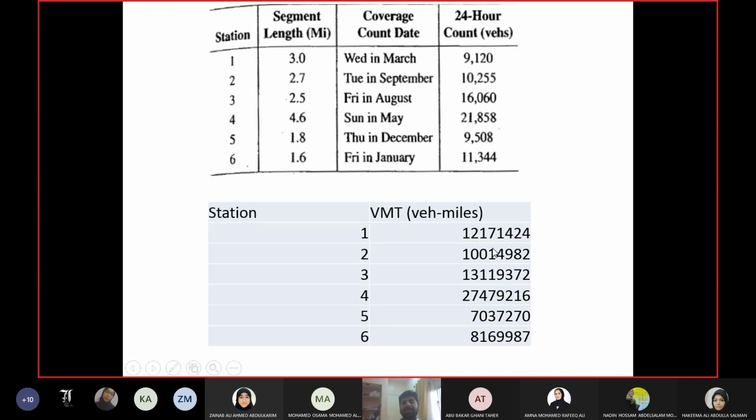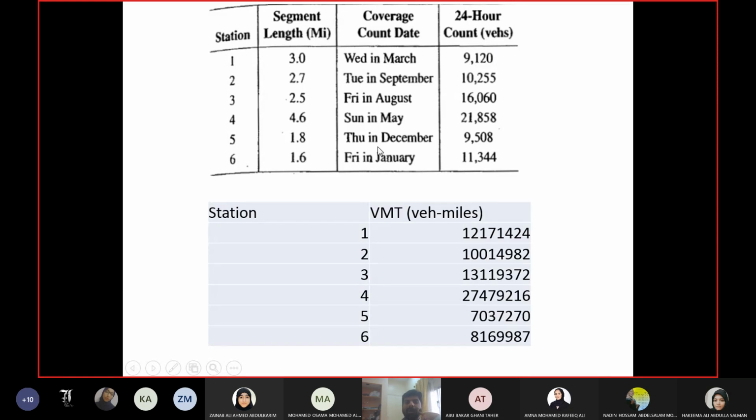But the combined effect of volume and length gave us this value. If you were taking only length, then the least important one would have been the segment with station 6. If you were taking only volume, then the least important one would have been the segment with station 1. And both times you would have been wrong.